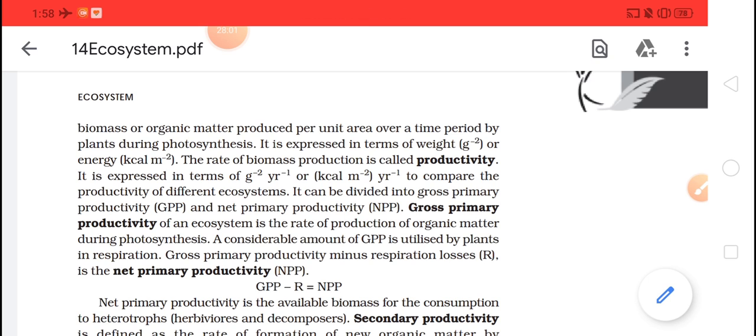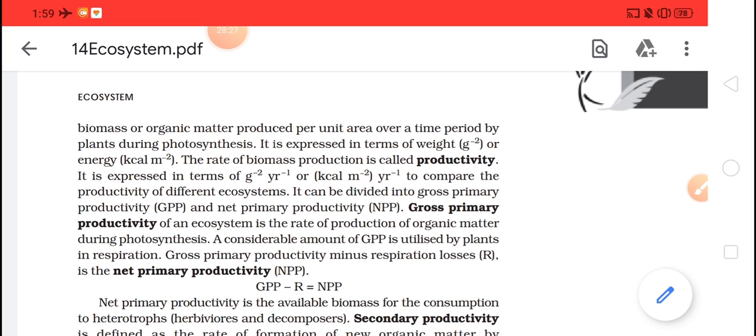But after preparing it, they will be utilizing it during respiration. So a considerable amount of GPP is utilized by plants in respiration. So gross primary productivity minus respiration loss is net primary productivity.